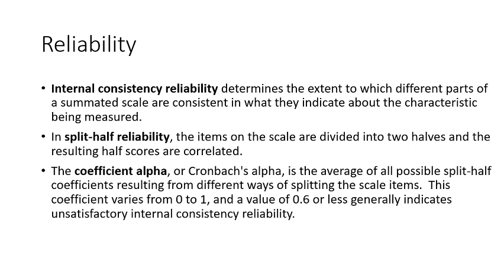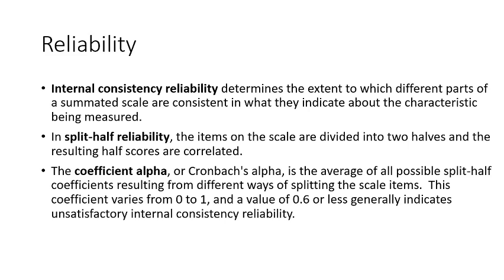Second is split half reliability. The items on the scale are divided into two halves and the resulting half scores are correlated. Let us suppose you have collected data from 100 respondents, and you divide 50-50 and run the reliability test. You will check the reliability and then see the correlation between both halves. If both are correlated with each other, you find the reliability, or the percentage at which they are correlated.